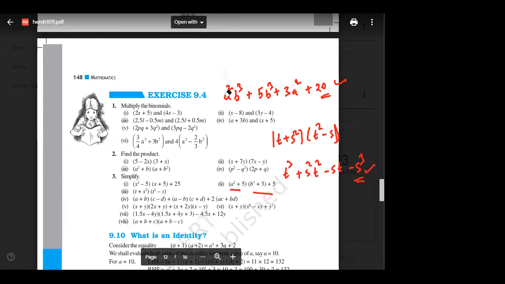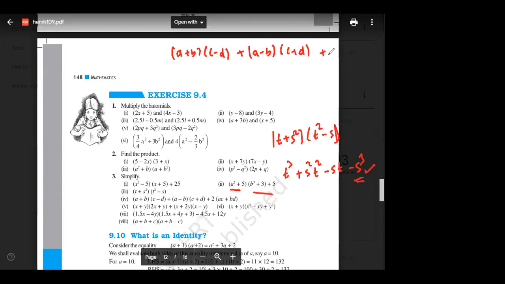Then fourth, question number 4. All of you should solve step by step and follow your mistakes, है ना? So fourth one is (a plus b) into (c minus d) plus (a minus b) into (c plus d) plus 2(ac plus bd). Okay.